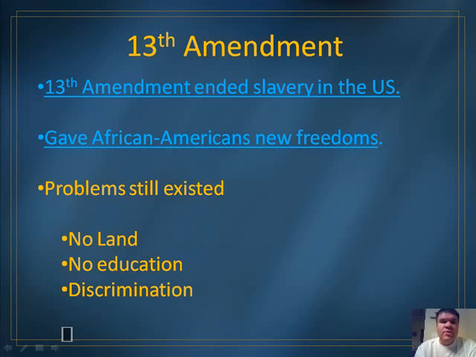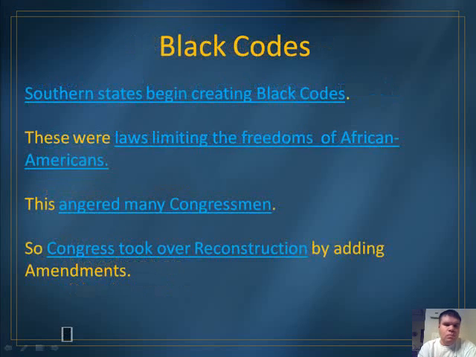Even though slavery is over, there are still a lot of whites in America who do not see African Americans as equals. Okay? So just because slavery has ended, in some ways that's positive for African Americans, but in others there are still some problems that exist.